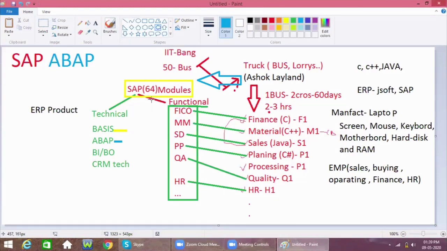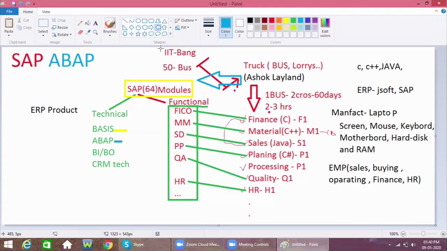The SAP people will provide him particular transactions for getting all these details within minutes, not hours. Using some transactions in SAP, he will get the details from the SAP system, and within 10 to 15 minutes he will give the answer to them: how much time is required and how much price is required.